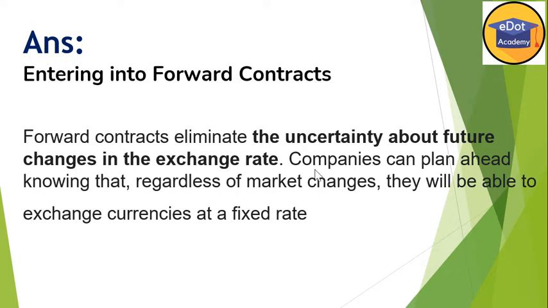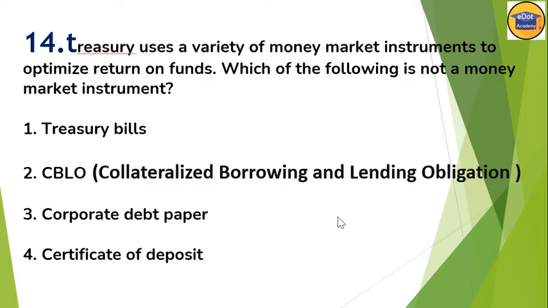Companies can plan ahead, knowing that regardless of market changes, they will be able to exchange currency at a fixed rate. That means with the help of a forward contract, we will be able to manage the exchange rate risk. Okay, now question 14.